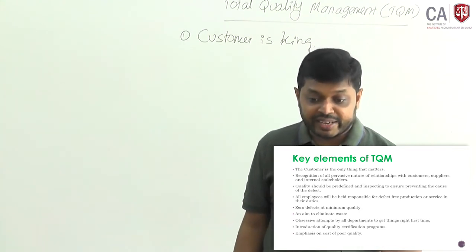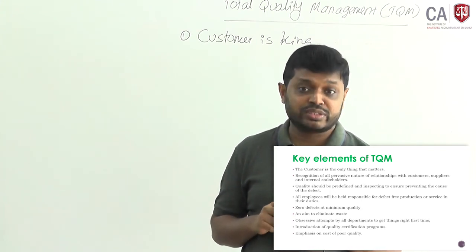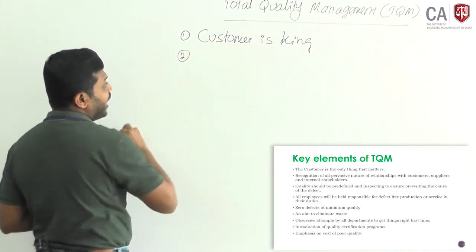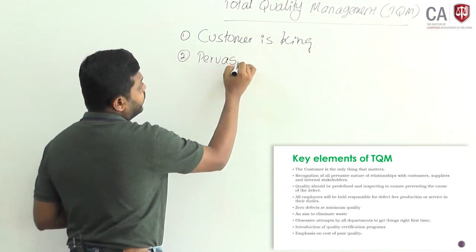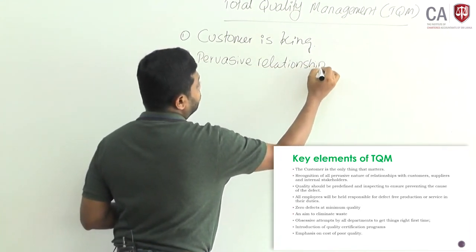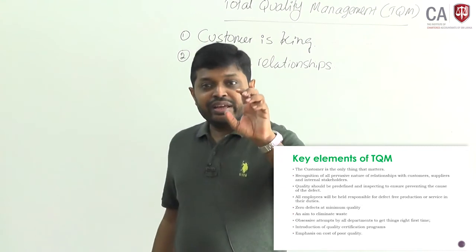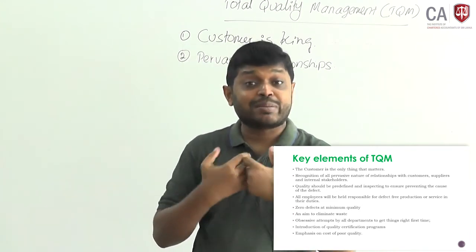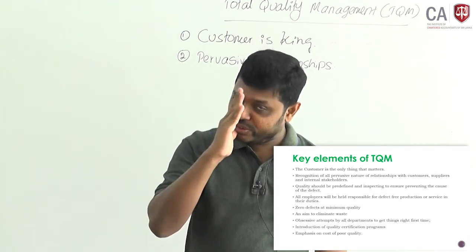Number 2, recognition of the all-pervasive nature of relationships with customers, suppliers and internal stakeholders. When you are going to implement TQM, you have to identify pervasive relationships, and they should be maintained. As an example, suppliers: if you have a good relationship with suppliers and they are loyal, they will always deliver you quality inputs.